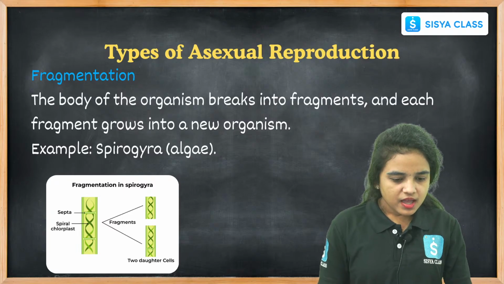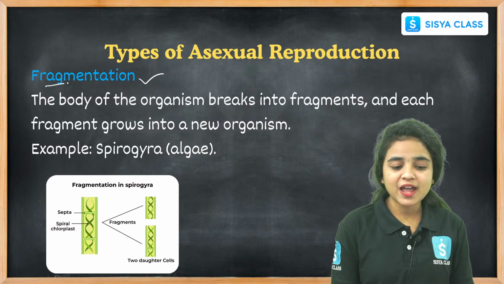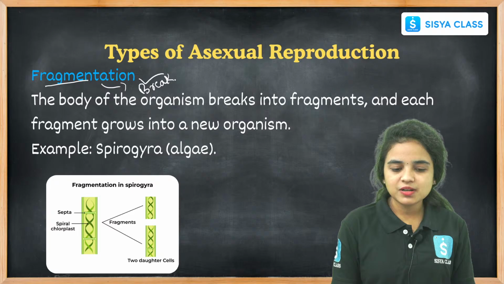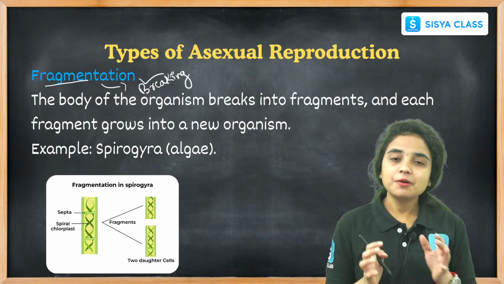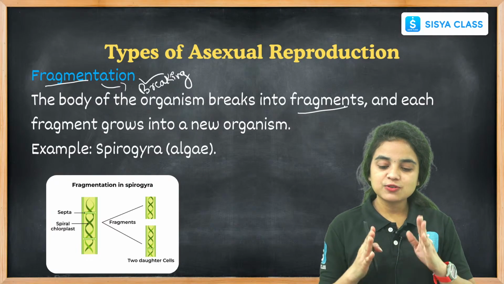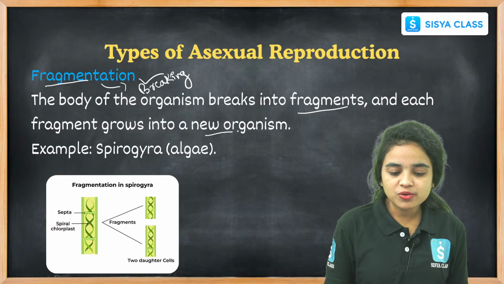And while coming to fragmentation, what is fragmentation? We already know fragmentation is breaking. Here the body of the organism breaks into fragments, and each fragment will again develop into a new organism.